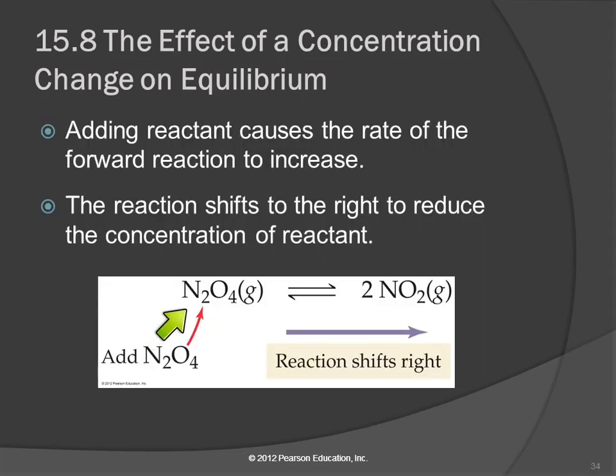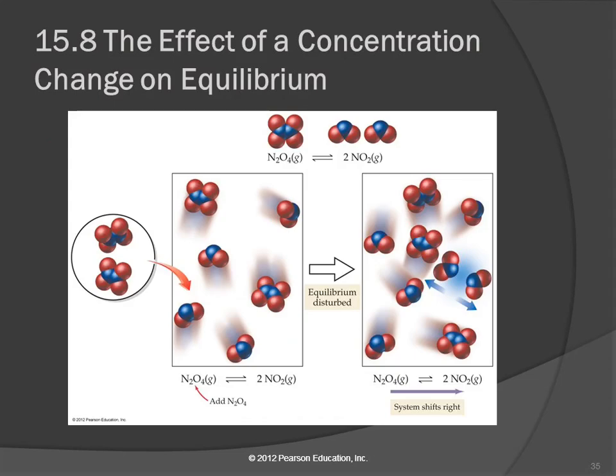If we add N2O4, it causes the reaction to shift to the right, to undo what we've done to it. It's fighting back. So here, adding reactant will cause more of the forward reaction to occur, and we'll get an increase in product.